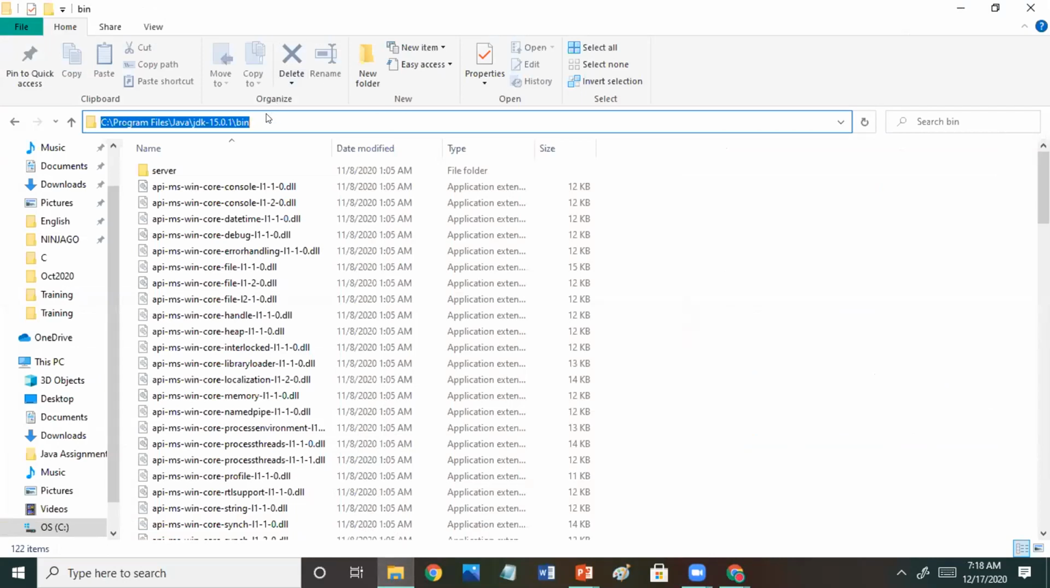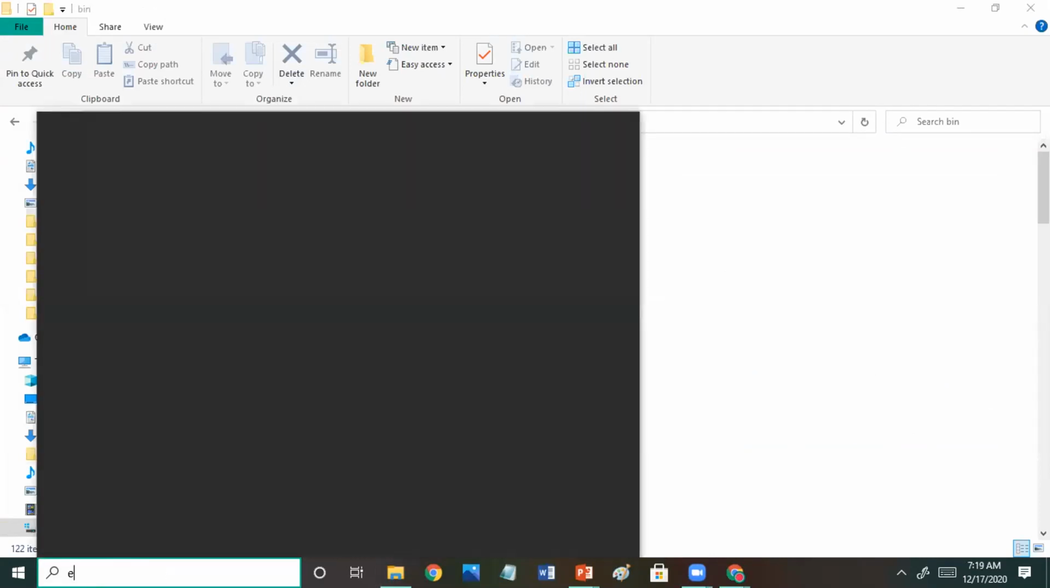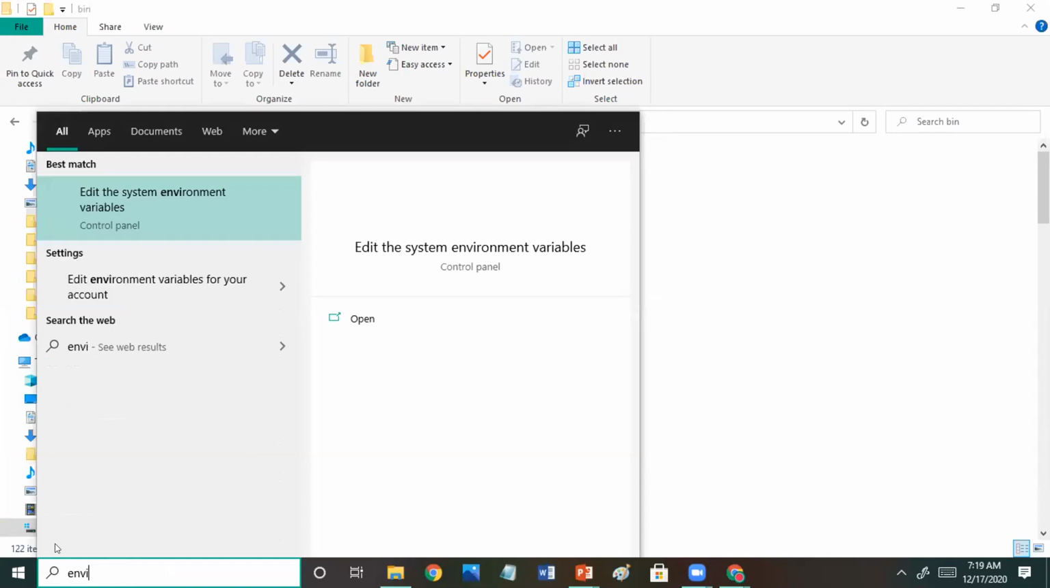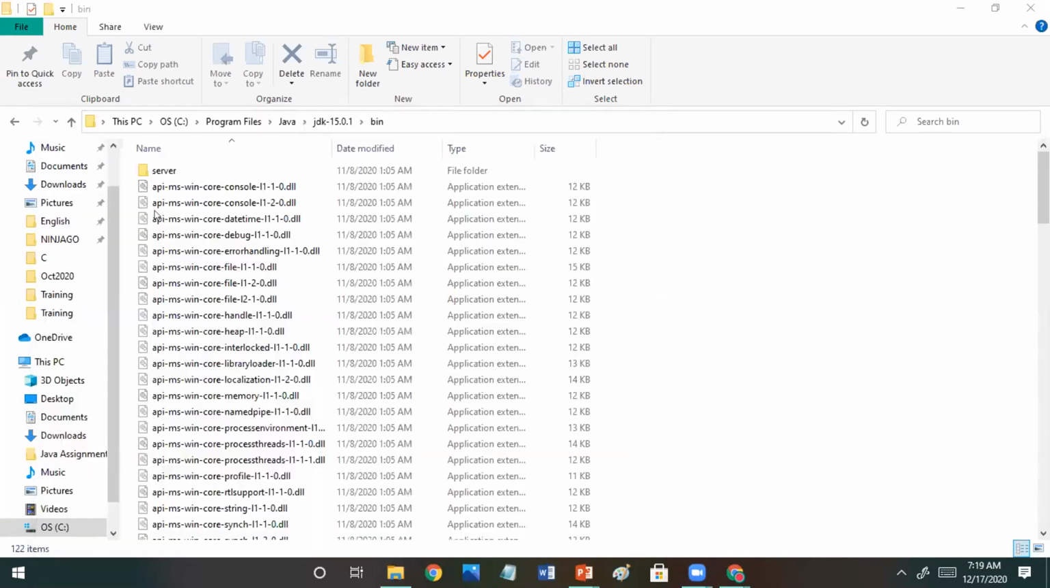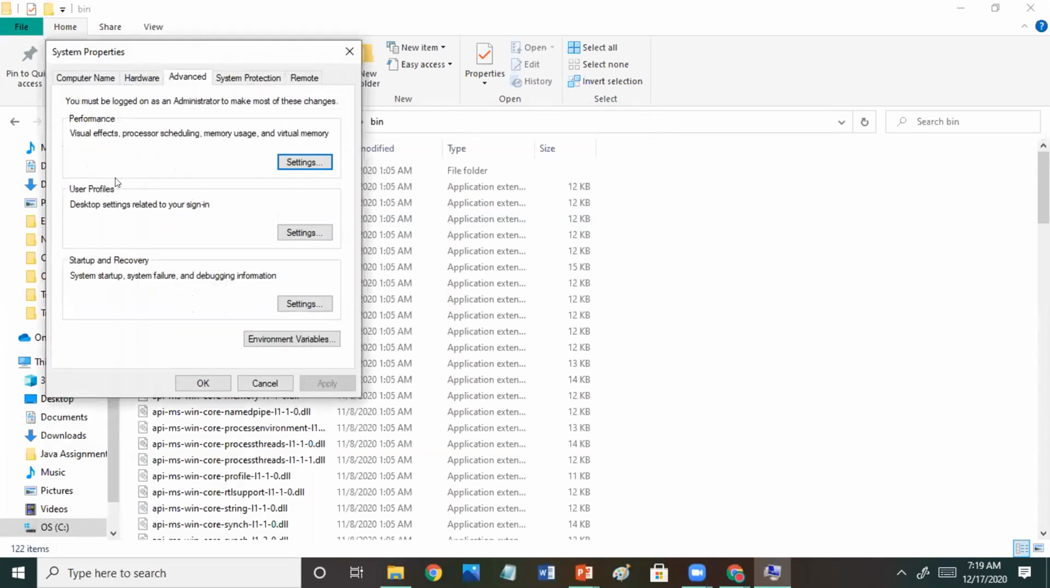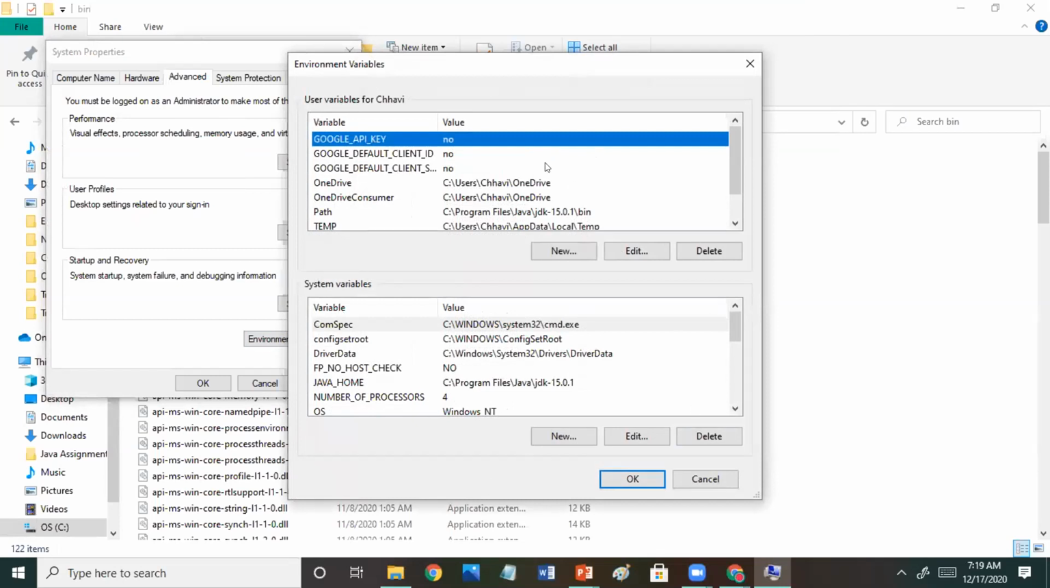So you just have to copy the path, till bin you have to copy the path. Then you write environment variable in the search, and there is one window which opens. Here you have to click environment variable. Then this environment variable window will open. There you see the path I've already added.